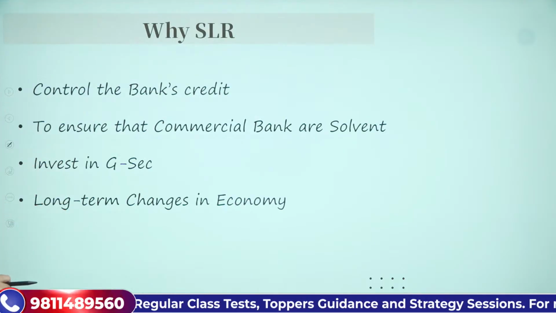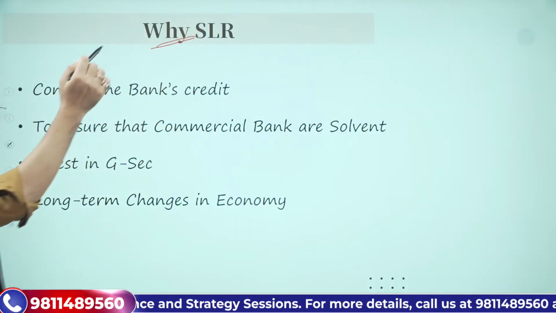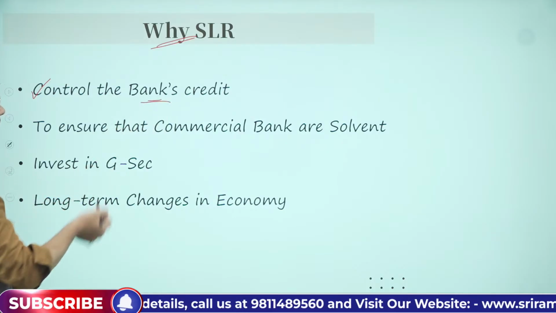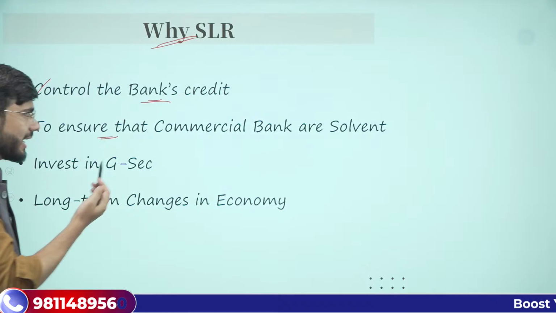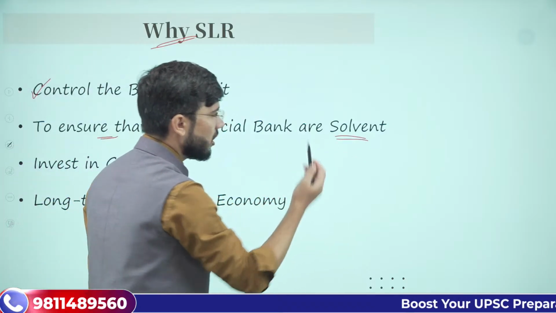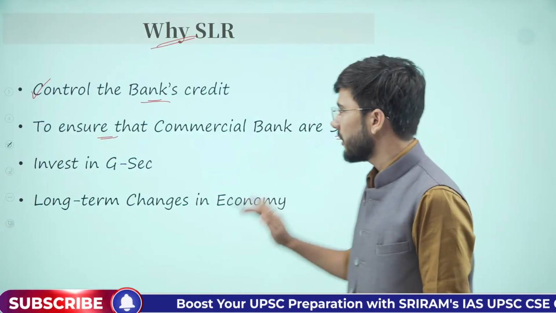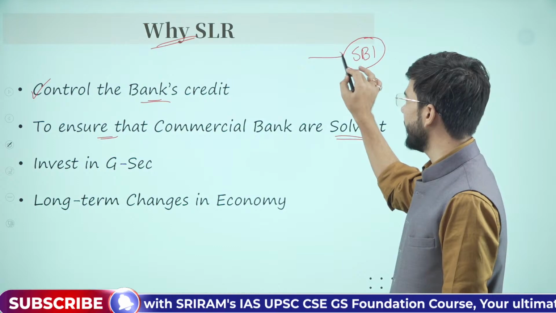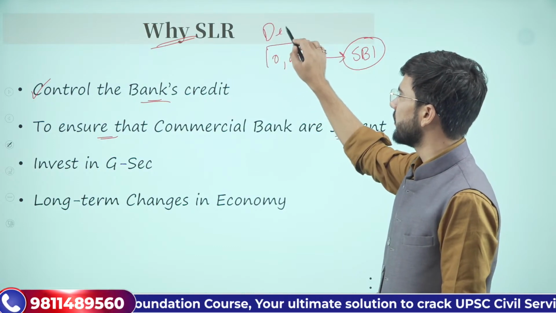After this, remember why is SLR there? There are 2-3 reasons for keeping this SLR. One is to control the bank's credit, to ensure the commercial banks are solvent enough that they can pay their debt in time. What is the liability for banks? As we gave the example, SBI का liability क्या है? The 10,000 rupees of depositors.